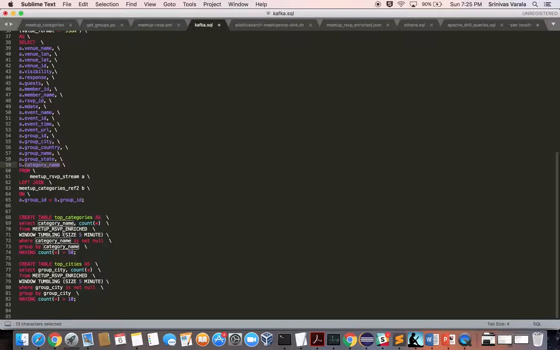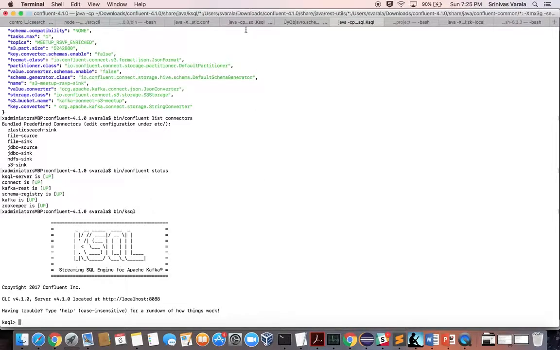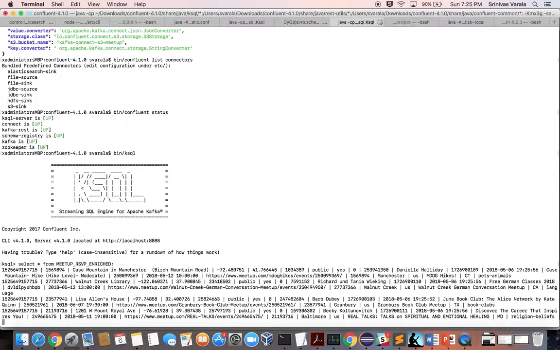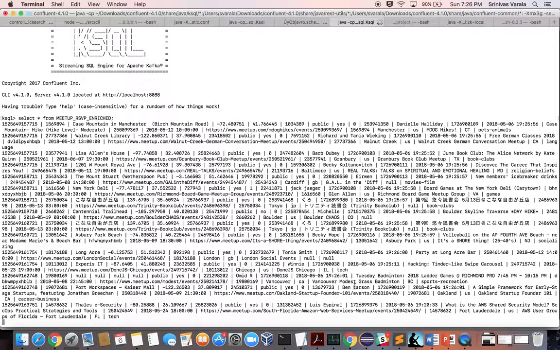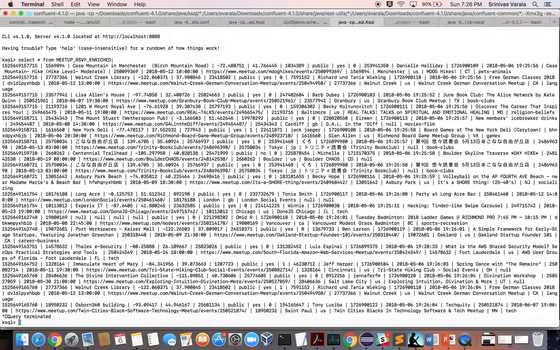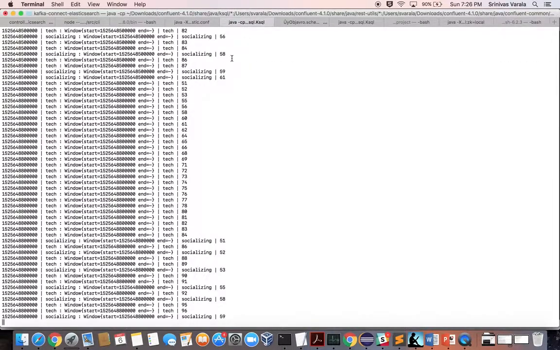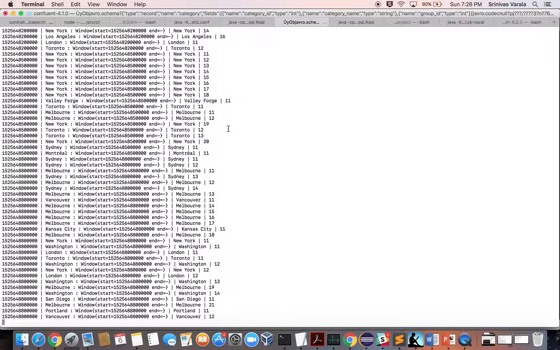And these are my two KSQL tables with windowing functions, one for the category name for the 5-minute window and one for the top cities for the 5-minute tumbling window. Let's go back and see the data. This is my detailed table with all the information I have. This is the real-time streaming data with category name. And these are my tumbling tables with top categories in the 5-minute window. You can see the count is going up. And this is for the top cities in the 5-minute tumbling window.